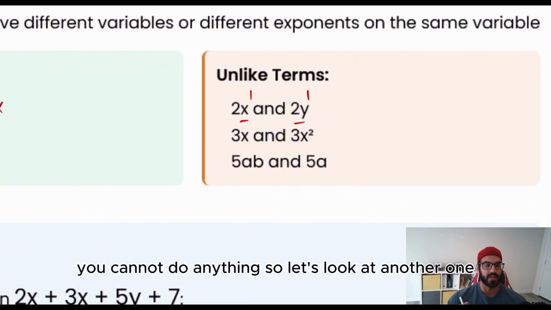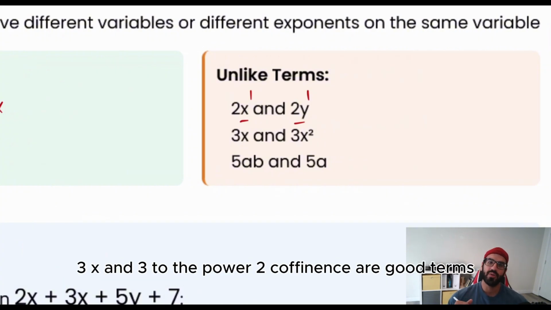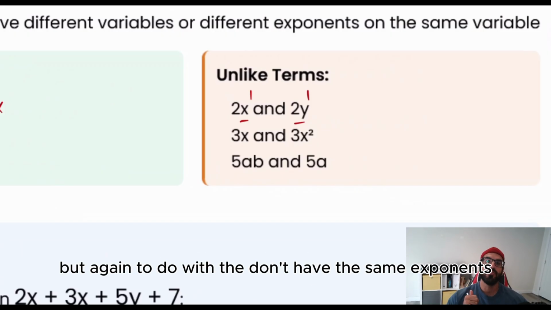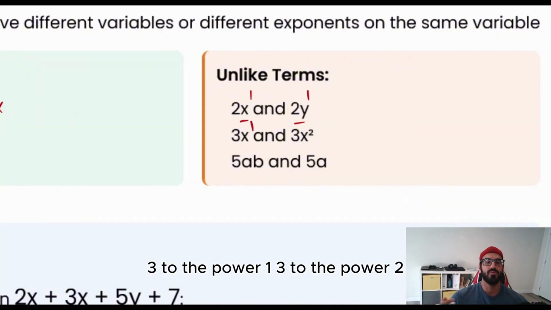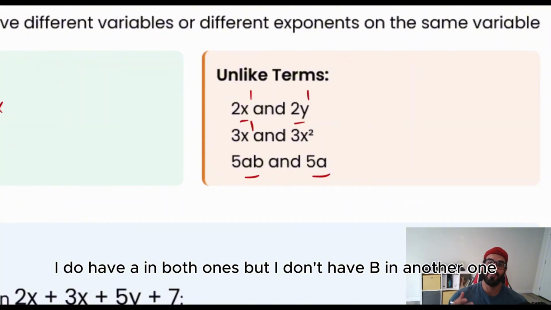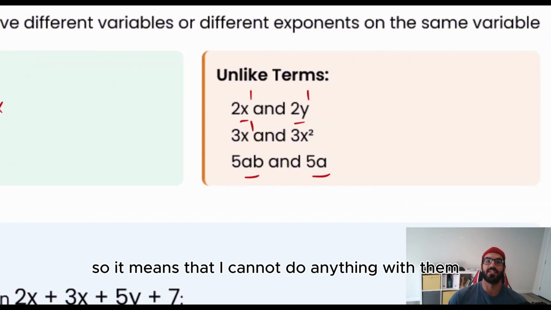You cannot do anything. So let's look at another one. 3x and 3x to the power 2. Coefficients are good, variables are good, but again, they don't have the same exponents. 3x to the power 1, 3x to the power 2. Again, I cannot do anything about it. 5ab and 5a. I guess this is so obvious. I have a in both, but I don't have b in the other one. So it means that I cannot do anything with them.